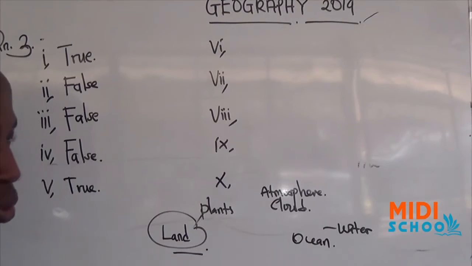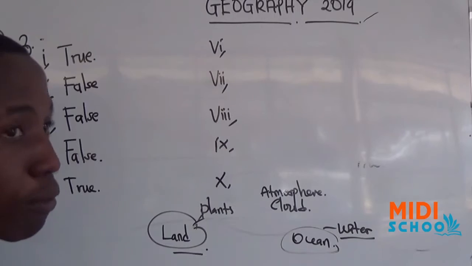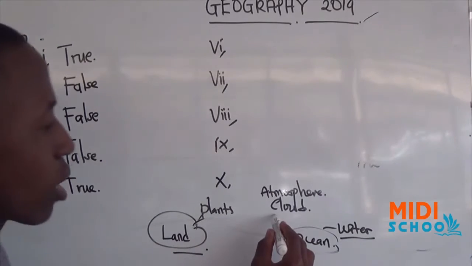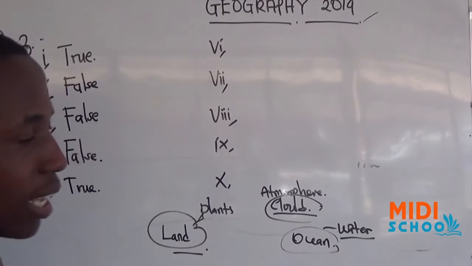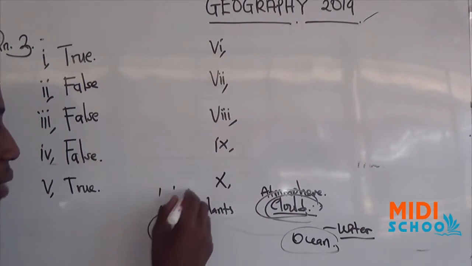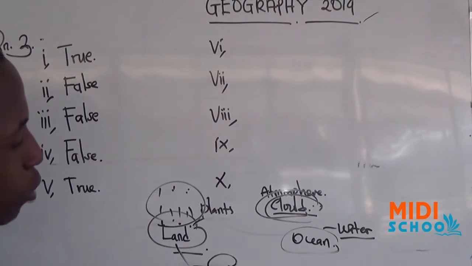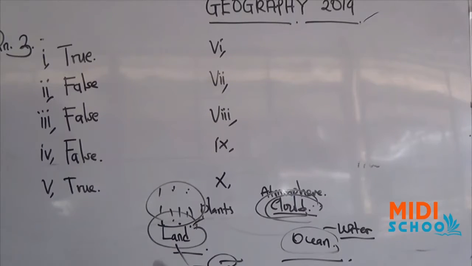From land, water will be lost from plants through the process of evapotranspiration, and from the ocean, water will be lost in form of water vapor to the atmosphere, and there it will form cloud. When water vapor condenses, it forms cloud, and clouds bring rainfall, and then rainfall will come back to the land in form of precipitation. This precipitation will form underground water, and then underground water goes back to the ocean. That's why this is a continuous circulation of water from the Earth's surface to the atmosphere.